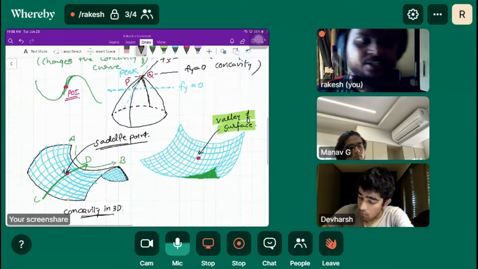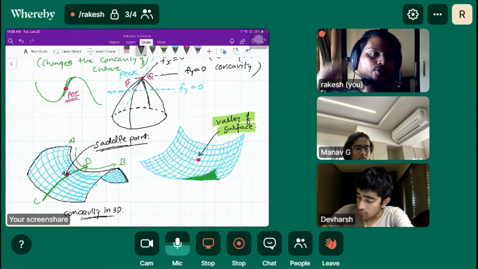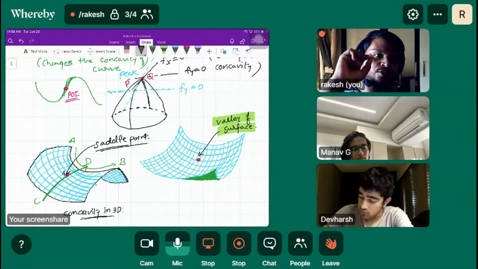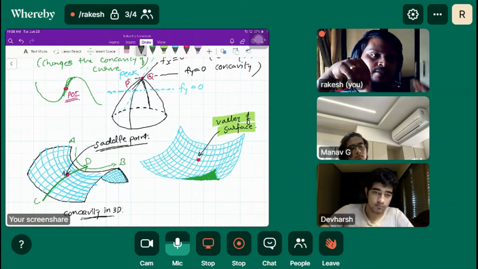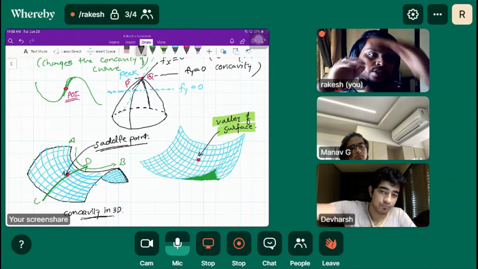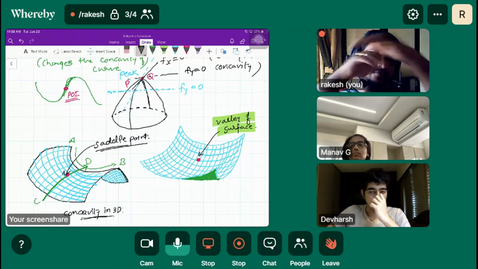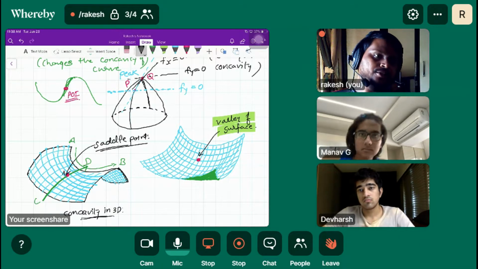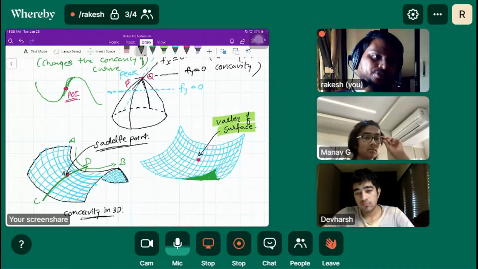See, if you talk about the peak of the surface, at the point Q, which is the peak, if we are going along the x direction or traveling along the y direction, in both directions the function is changing from positive gradient to negative gradient. Means fx and fy both are changing from positive gradient to negative gradient.